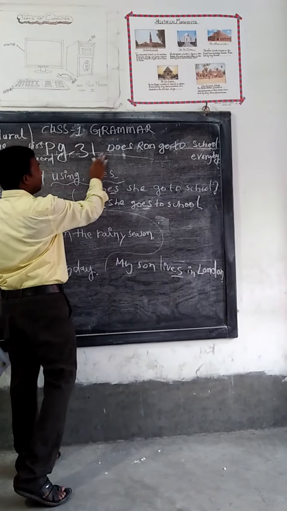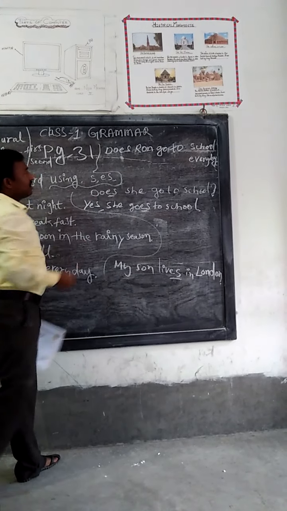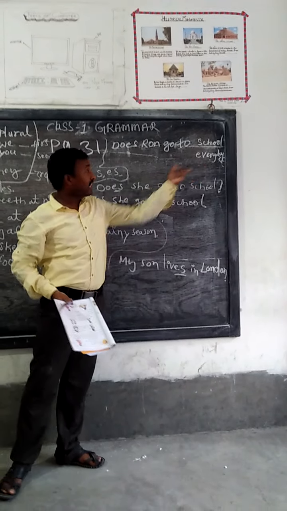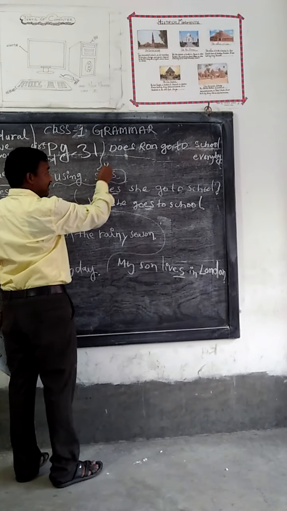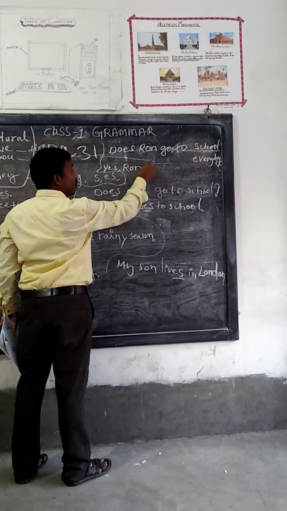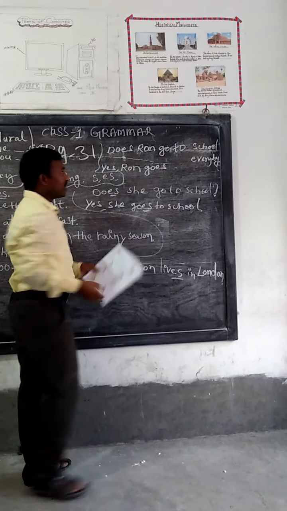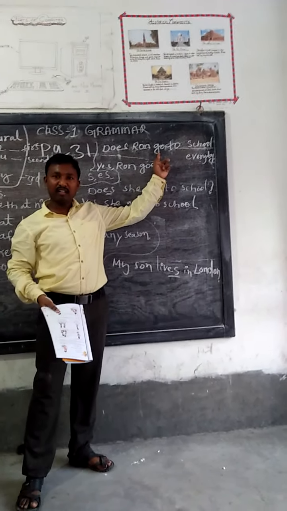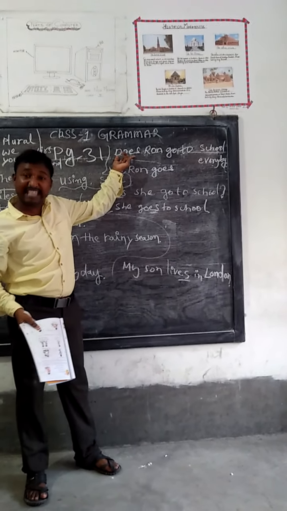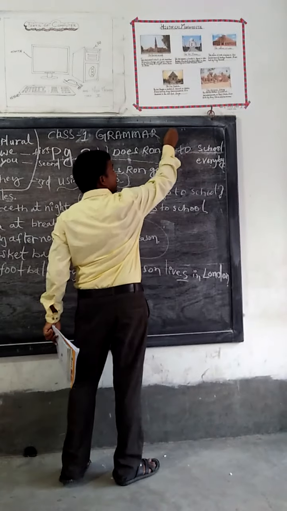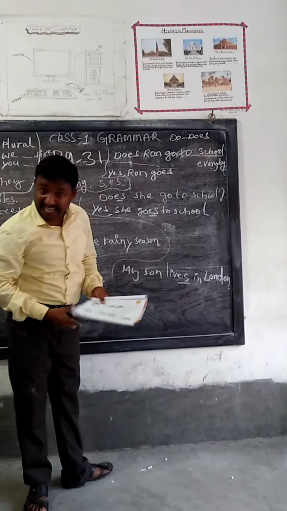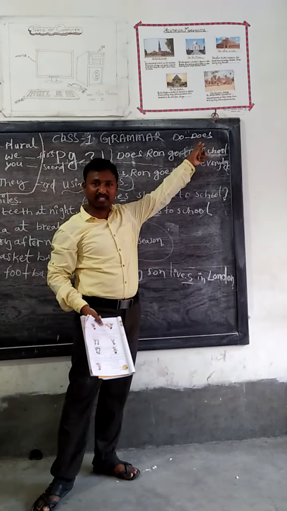You see, dear children, does Ravi go to school every day? Correct? Yes, Ravi goes. You see, here "go" is there, and in the answer "goes". So for asking questions we use do or does.